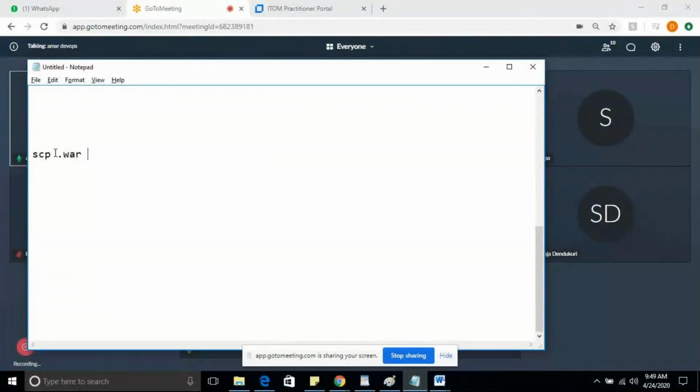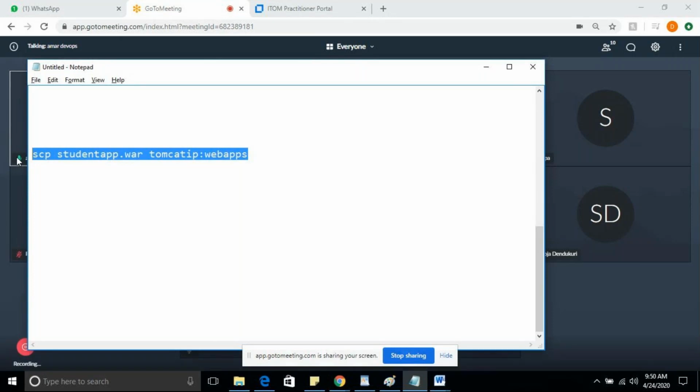Do you remember, while integrating the Tomcat server, we ran this scp command for the .var file? Student tab .var, the student app.var file. You have to give the full path, then a space, the Tomcat IP address, a colon, and then the web apps folder. We added this command into the build step while integrating Tomcat with your Jenkins console.